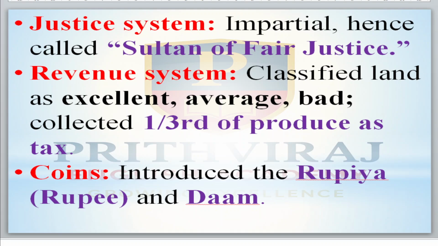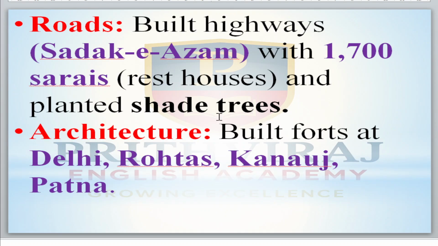Along with that, next, his revenue system. He classified the land into three categories: excellent, average, and bad. According to their fertility, he would collect land tax of one-third of the production. Now come to the coins. He introduced two coins mainly: rupiya and dam.